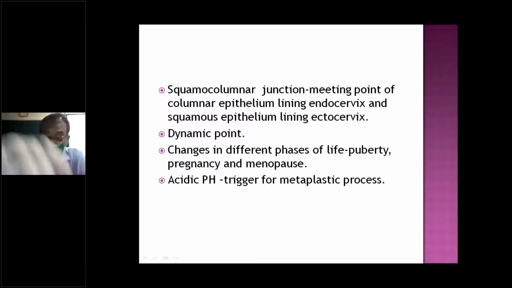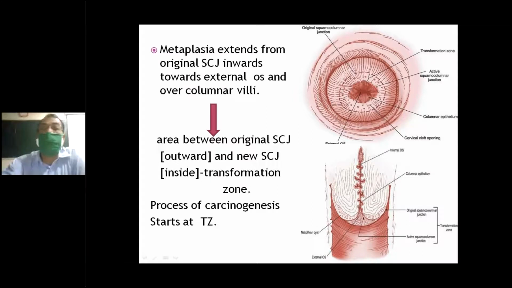So this point is moving, the squamocolumnar junction. During menopause it goes down, and in the childbearing period, with menstruation, it comes out. Here you can see this one is the original squamocolumnar junction, and this small one is the active squamocolumnar junction. This area is called the transformation zone.